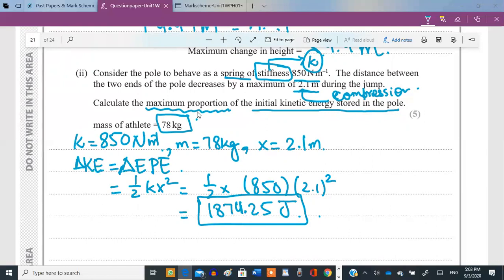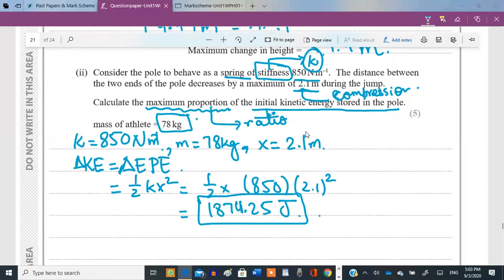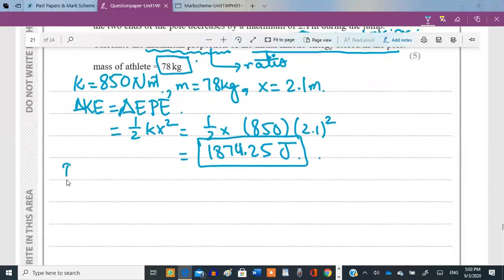They want us to calculate the maximum proportion. Proportion means ratio, right? They want us to calculate the ratio of this energy to the total initial kinetic energy. What was the initial kinetic energy with which the athlete jumped? Initial KE can be calculated using what formula? Half m v squared?